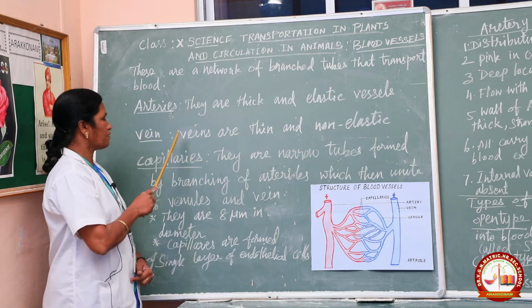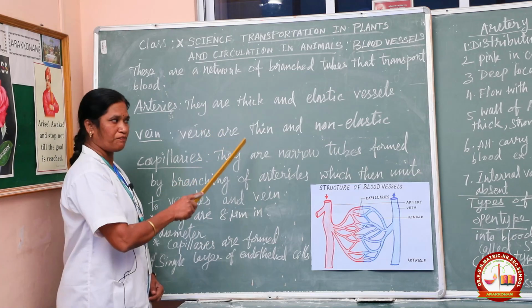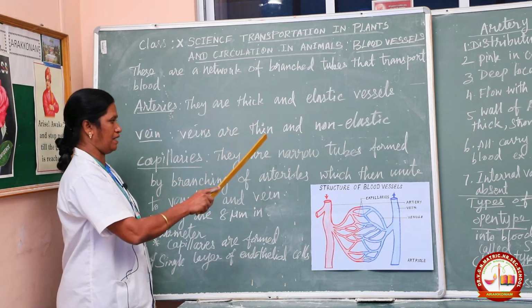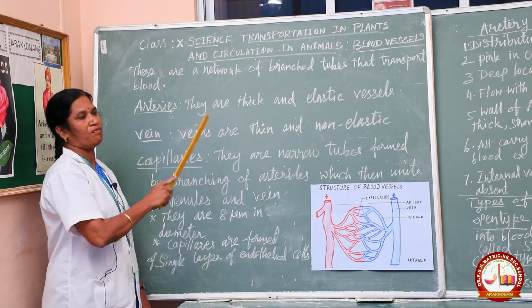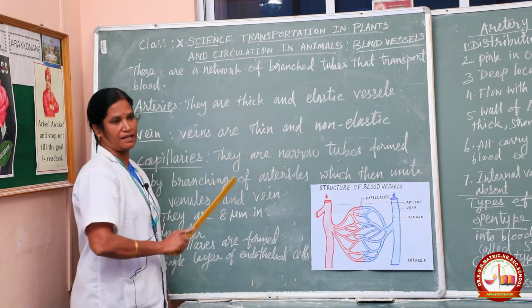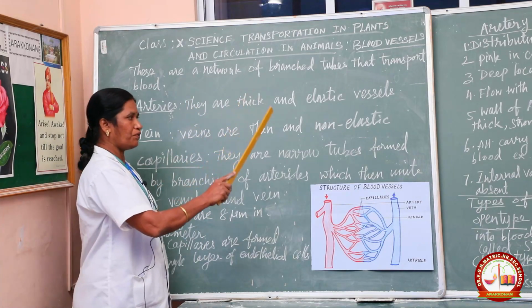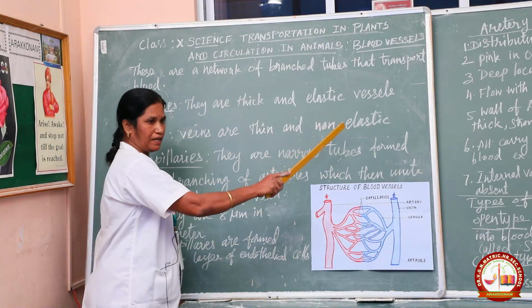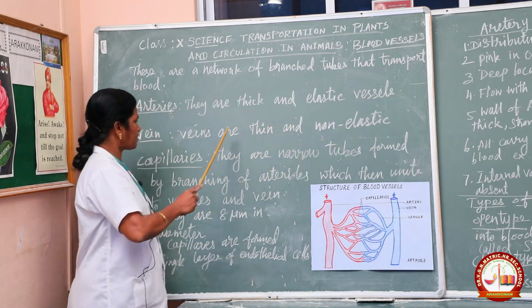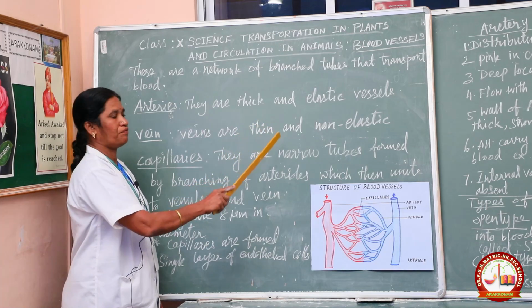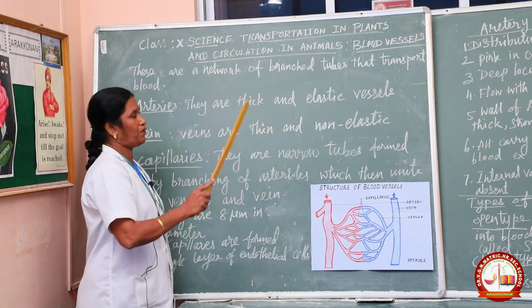So these veins carry impure blood, that means deoxygenated blood, except the pulmonary vein. All the veins carry impure blood, that means deoxygenated blood, except the pulmonary vein, which carries pure blood. This is a very important point.